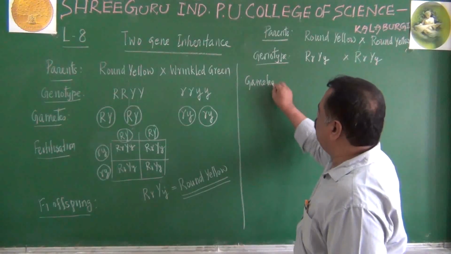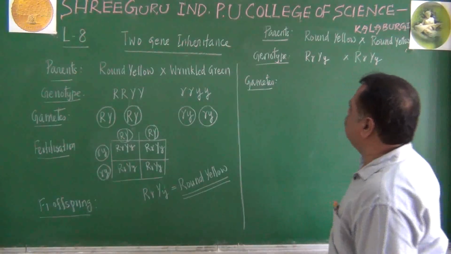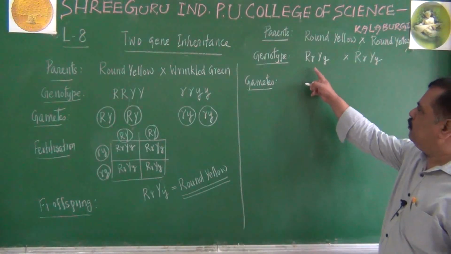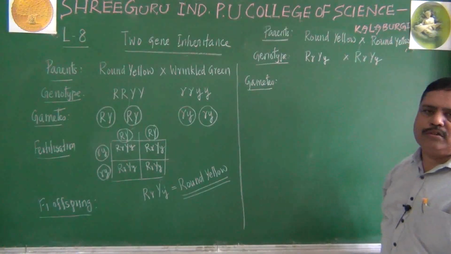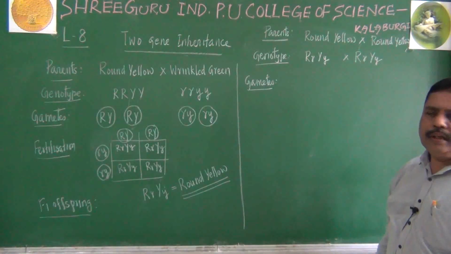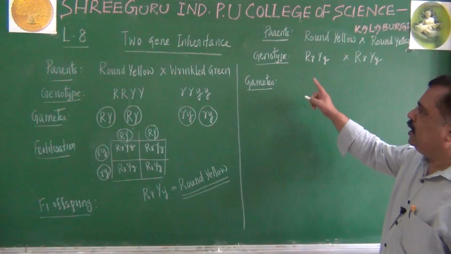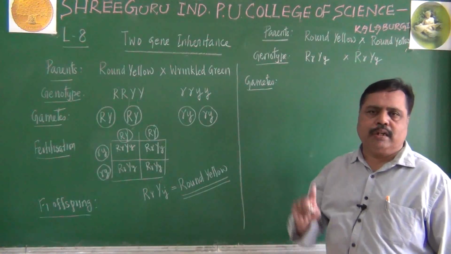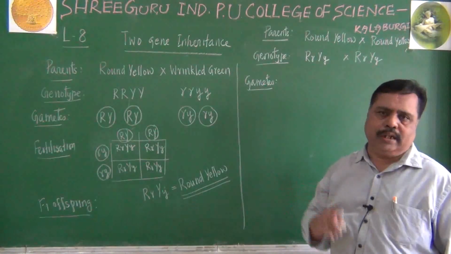Again we will be prone to make mistake here. We may write capital R small r together, capital Y small y together. That is wrong. Each gamete in a dihybrid cross must be represented by 2 alleles or both the alleles.